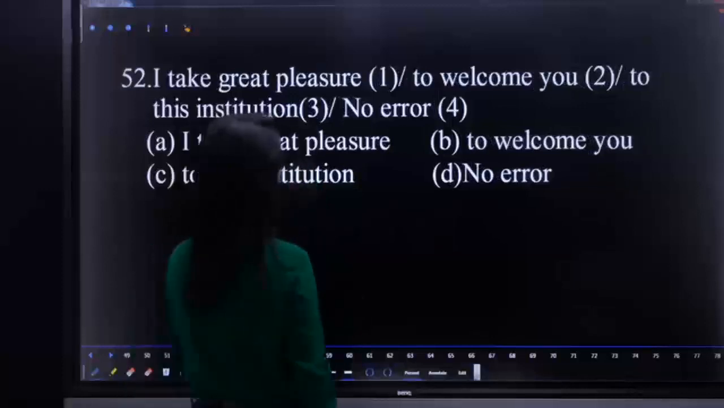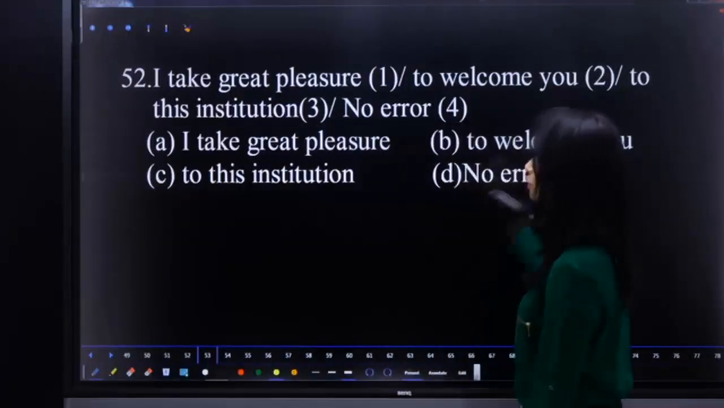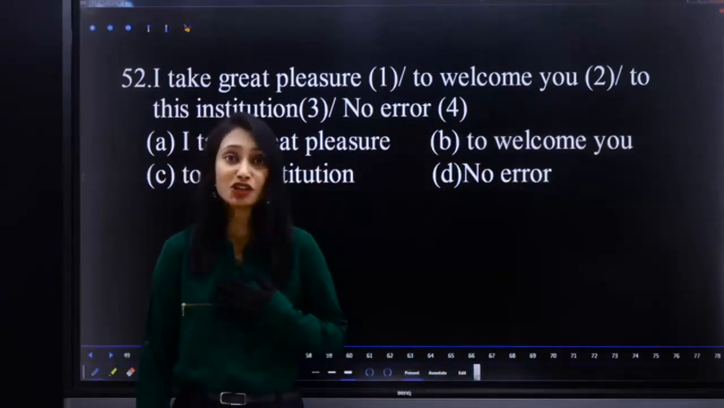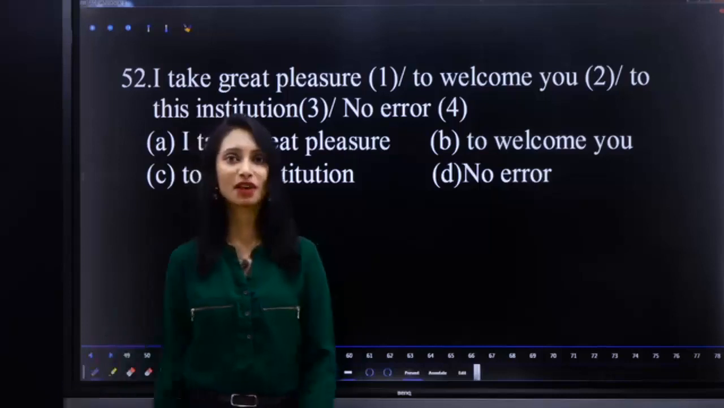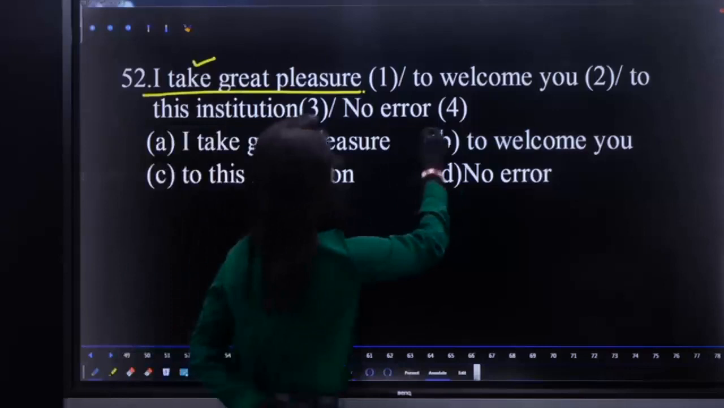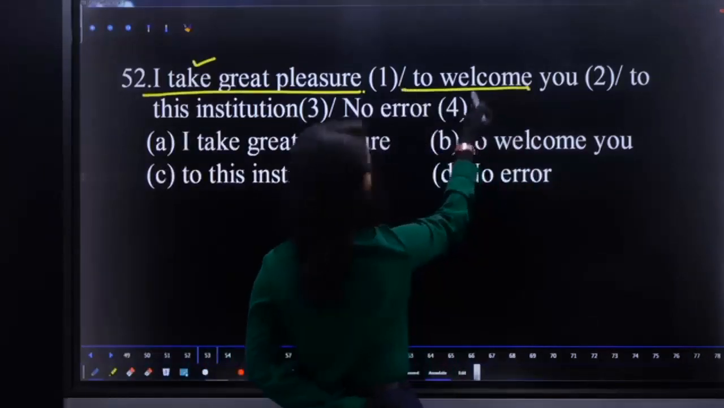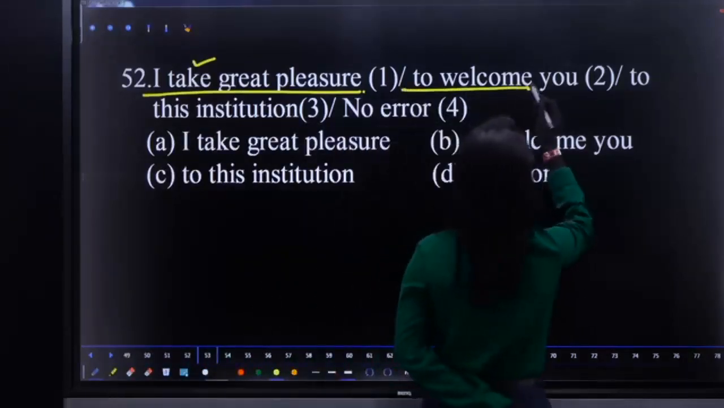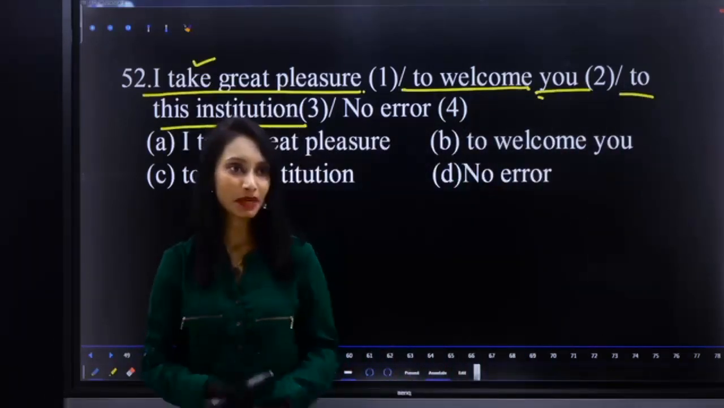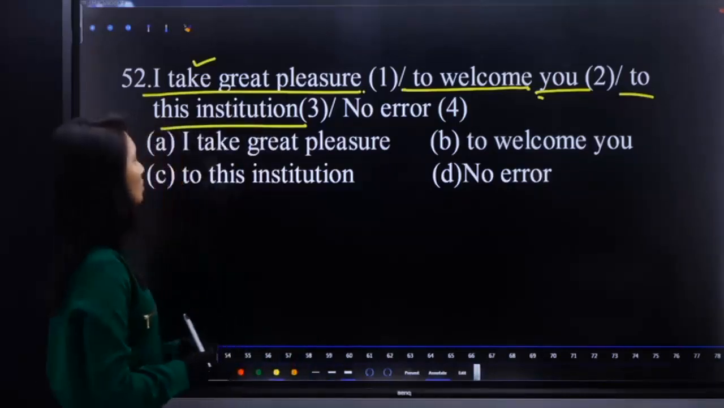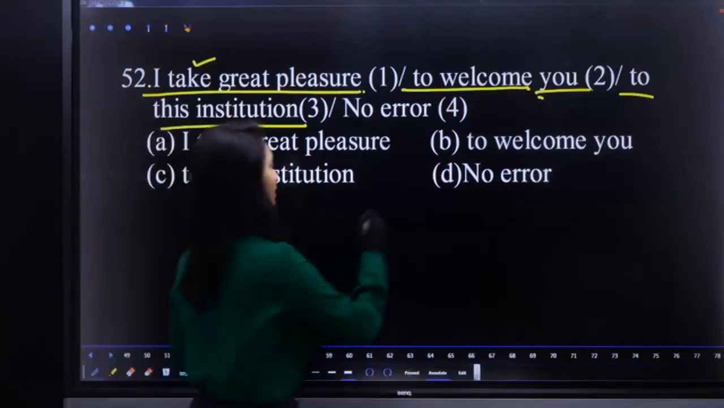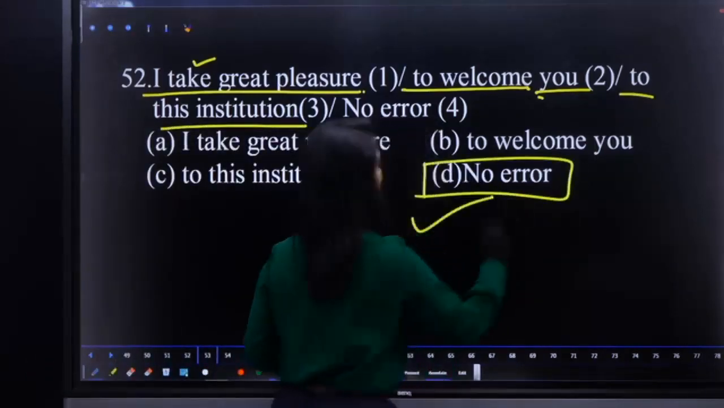I take great pleasure to welcome you to this institution. What is the error and what should be the correction? So "I take," correct. "To welcome": pleasure, to plus infinitive, to plus V1. Welcome you to this institution. Welcome to some place, right? That is clear only. So "I take great pleasure" has nothing wrong in that. So there is no error. So the answer is option D, no error.